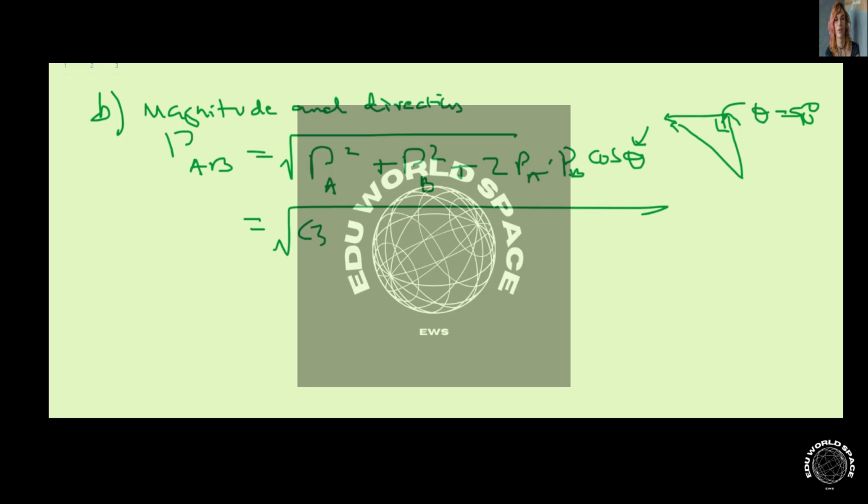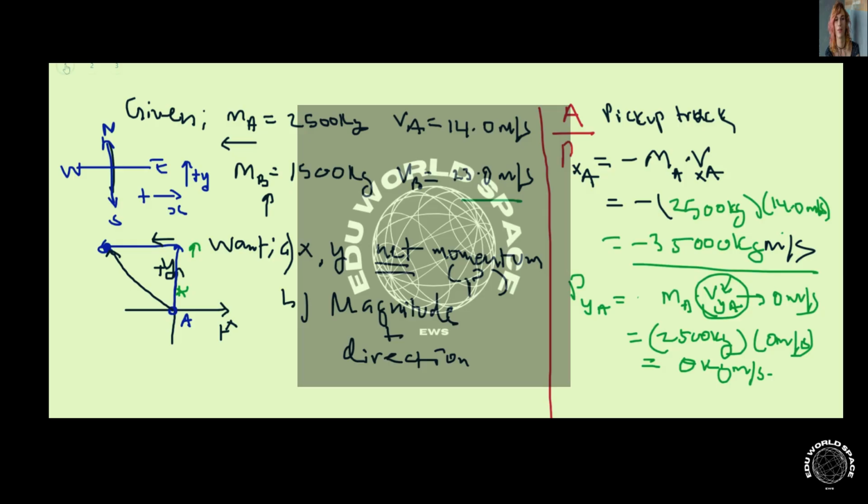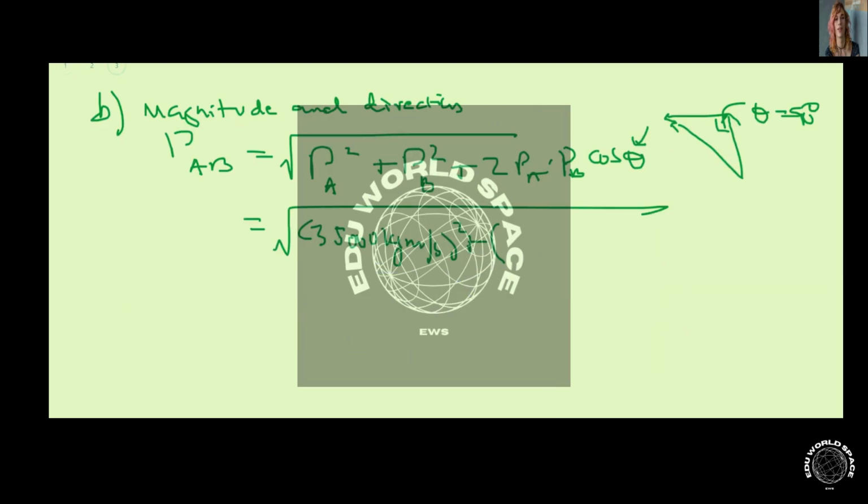If we plug in the numbers for the momentum for A, we get 35,000 kilogram meters per second. We want to square that, and then for B we get, well, actually remember it wasn't just 35,000, it was negative 35,000, so we have to recall that. But when you square that, the negative will disappear. So this is kilogram meters per second.